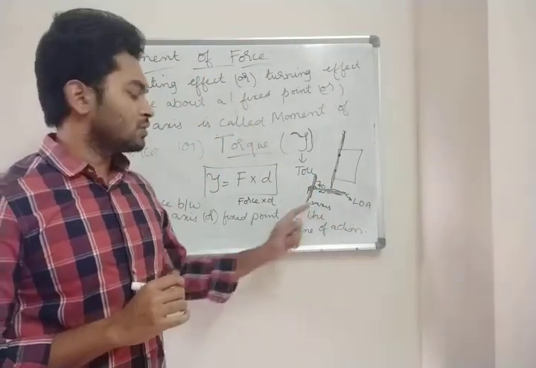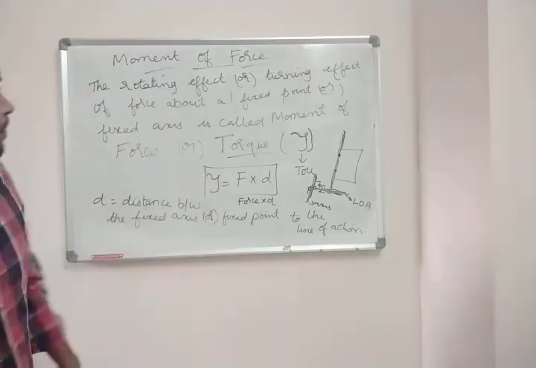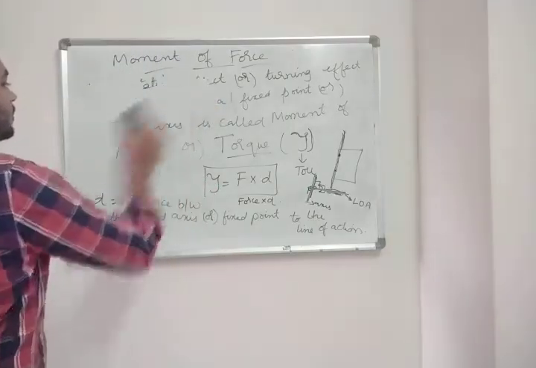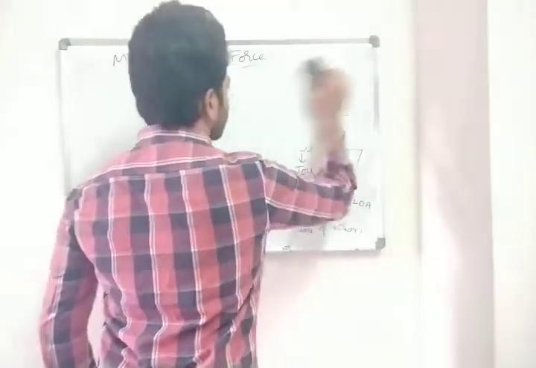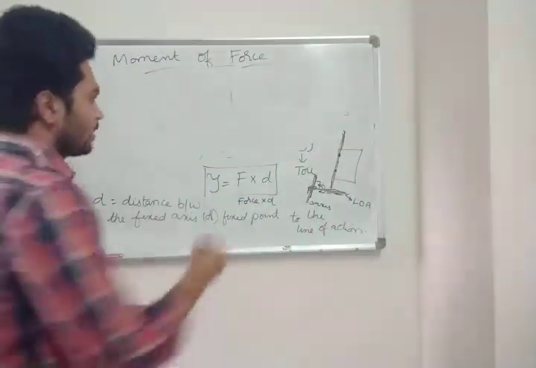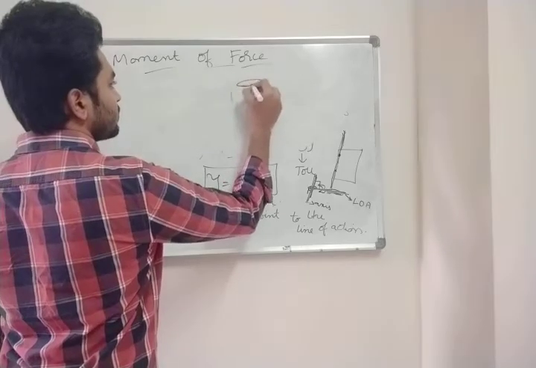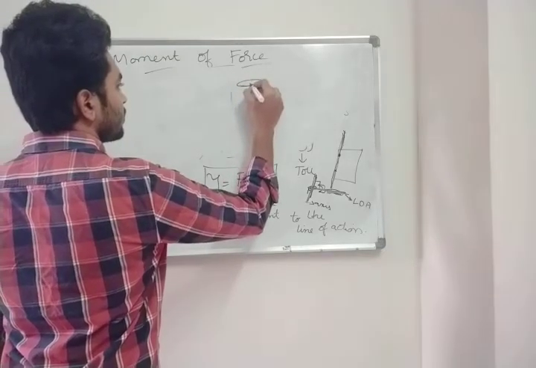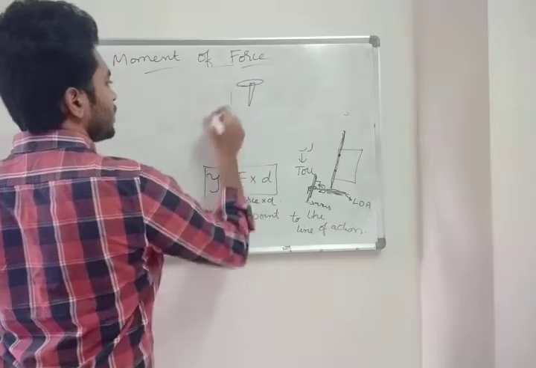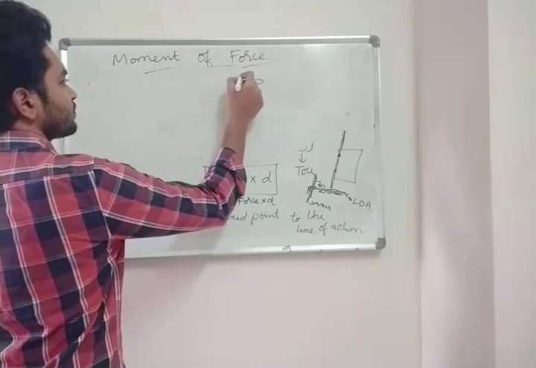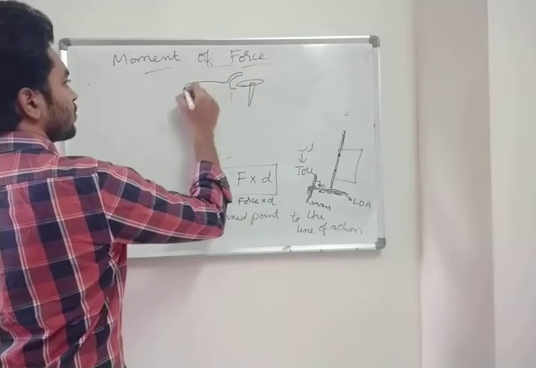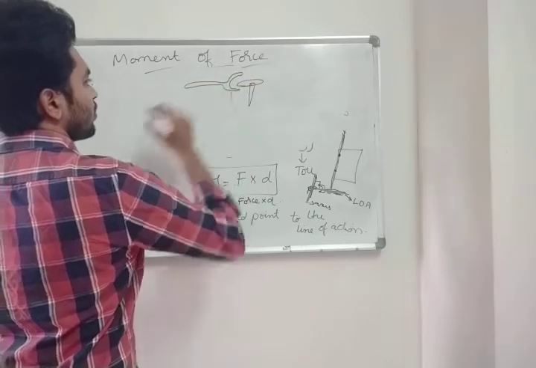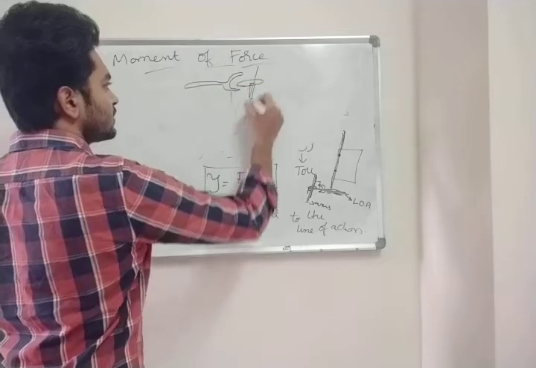I hope you are able to see this. Just let me draw once again. This is your nut, right? And this is your wrench. This is your axis.